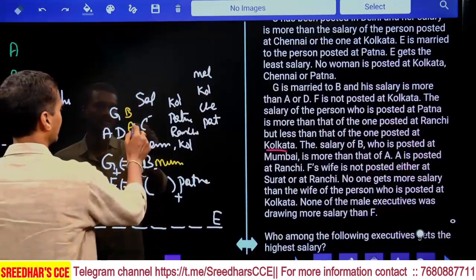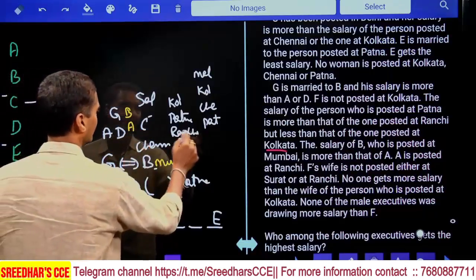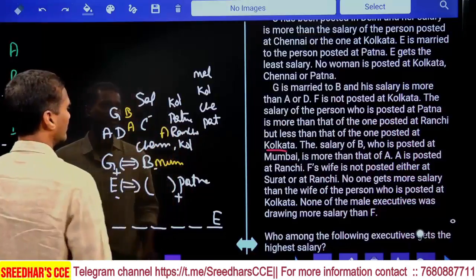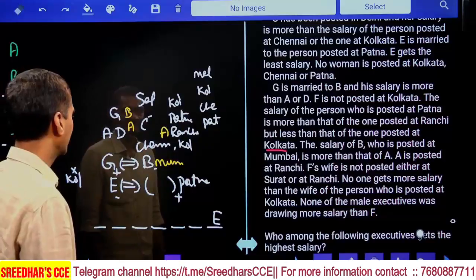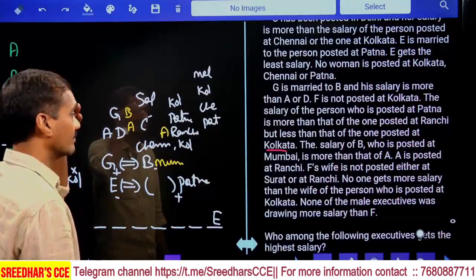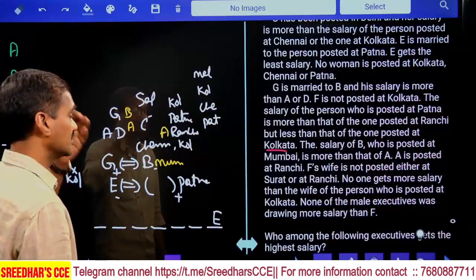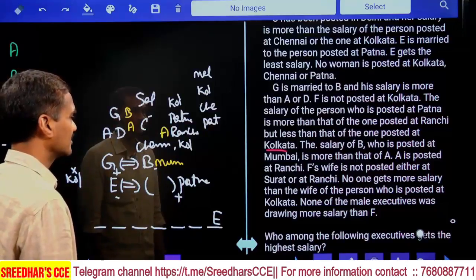Now B's salary is more than the person posted at Ranchi, hence B cannot be there. B is in Mumbai, and the salary of B posted at Mumbai is more than that of A posted at Ranchi.